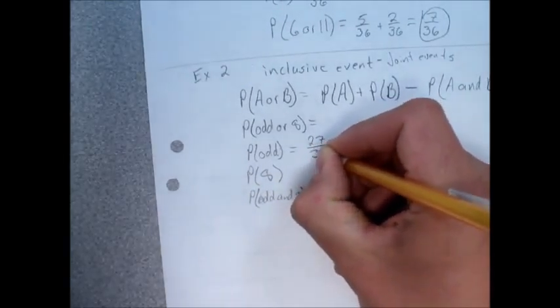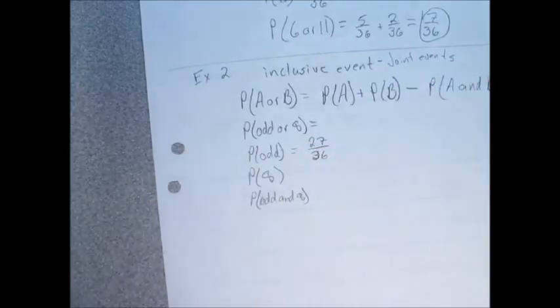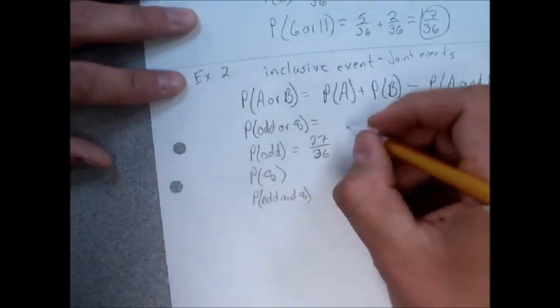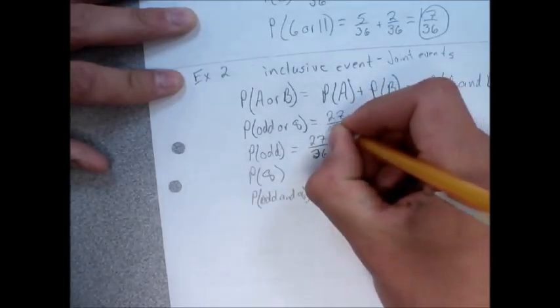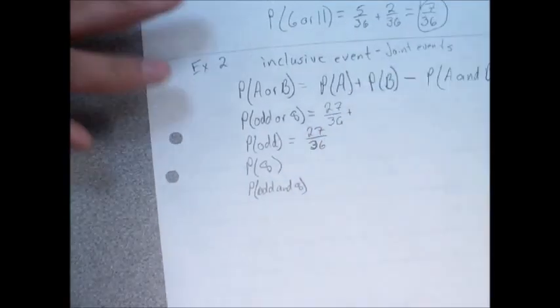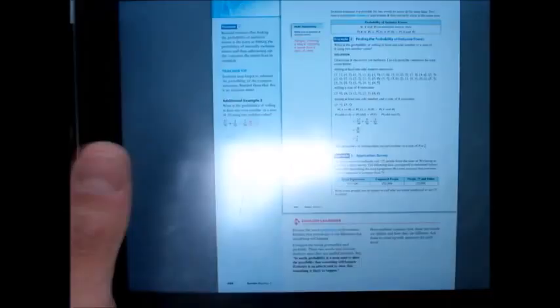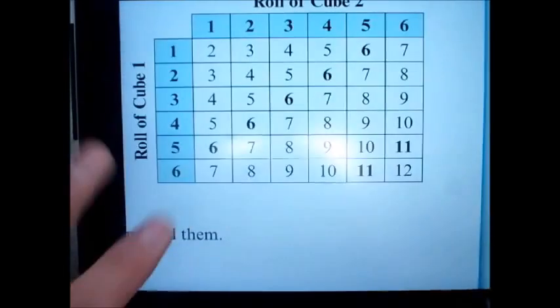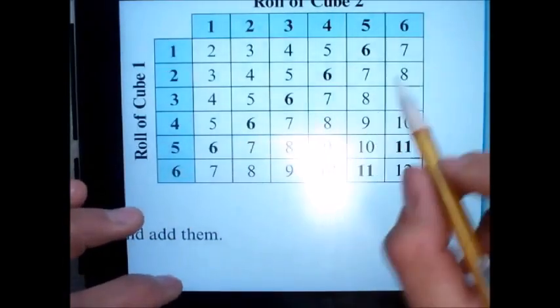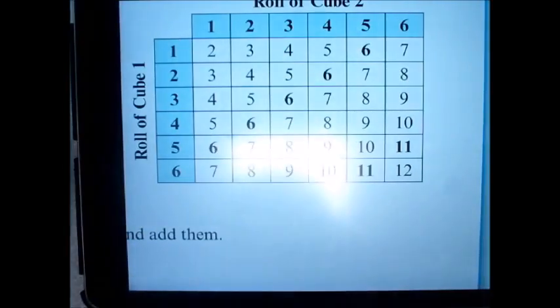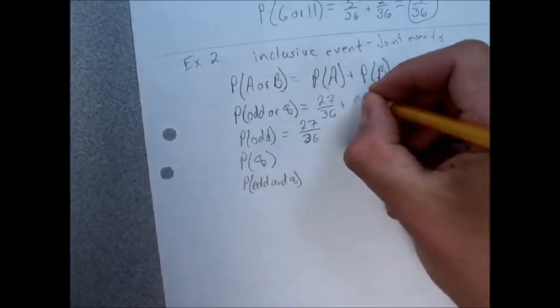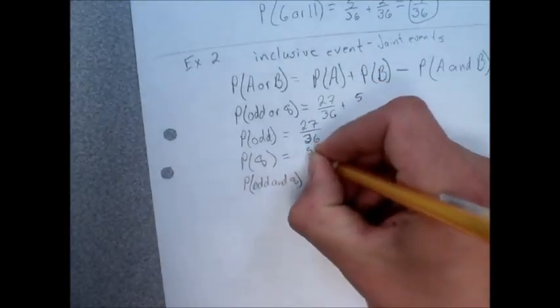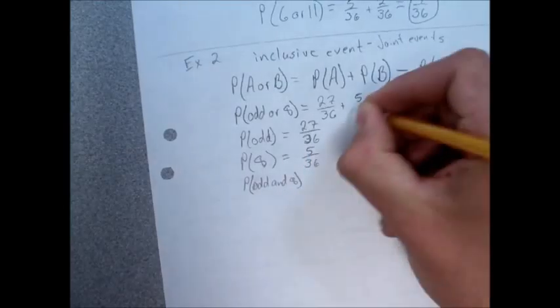And again, I could reduce that, but I'm going to add them together later, so I'm going to leave them alone. I'm going to start filling in my blanks, by the way. So 27 of 36 needs to be added to the probability of rolling an 8. So going back to our chart, I will look for 8s. There are 1, 2, 3, 4, 5. There are 5 possibilities of rolling an 8. All right? Did I miss any? No, I did not. Okay, so 5 of the 36.